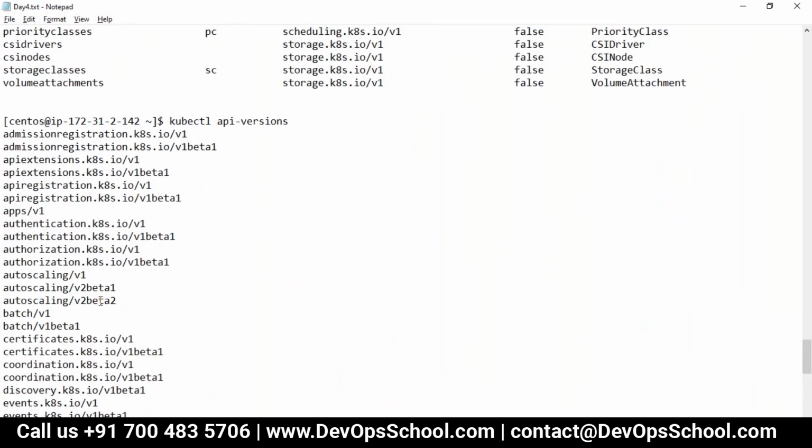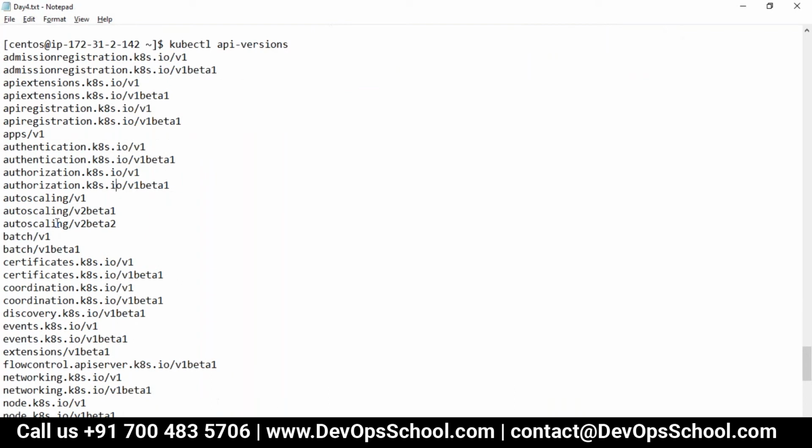Now you see here V2 has come. The autoscaling group V1 has also come, and V2 has come, but it's still in beta version, not in production. Probably after a few months it will go to V2. So this cluster will support V1, V2 beta 1, and V2 beta 2 also.